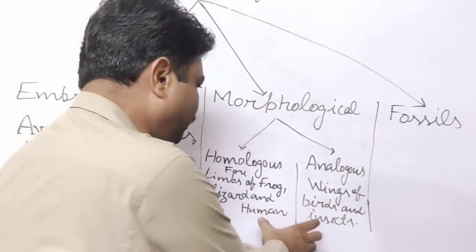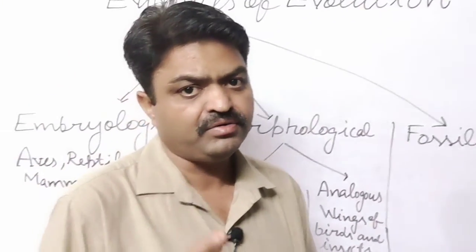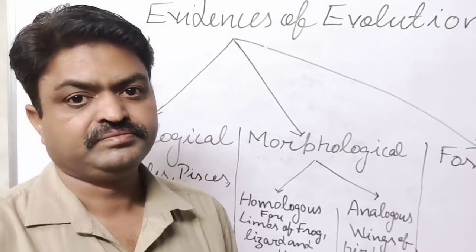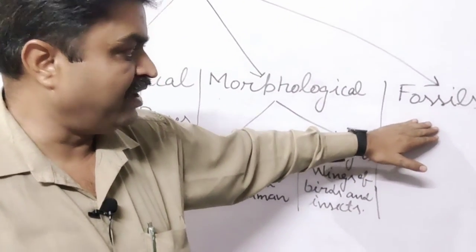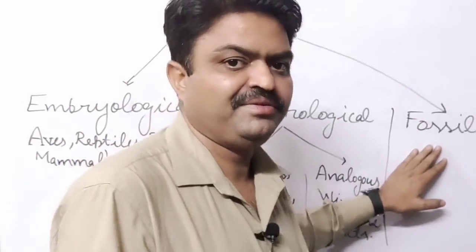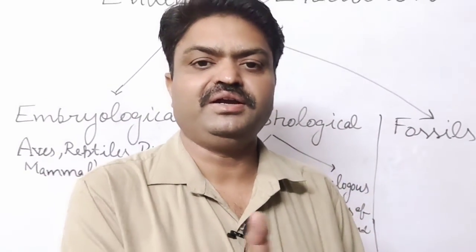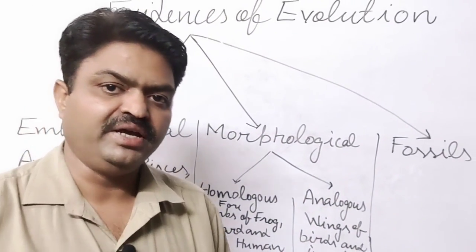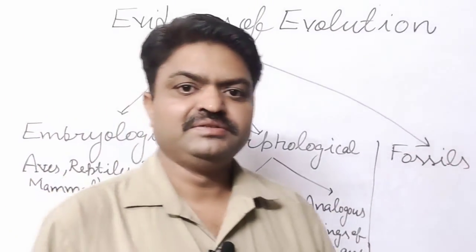Now with the help of these structures or organs, we can know that these living organisms may have a common ancestor. Now we come to the next evidence, and about this evidence, fossils, we will study in detail in our next segment. And what is it? It is fossil. Fossil means the remains of dead living organisms, or their impression, is known as fossil, student. About this we will study in our next segment, student.